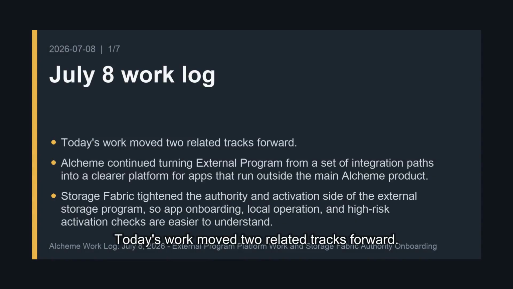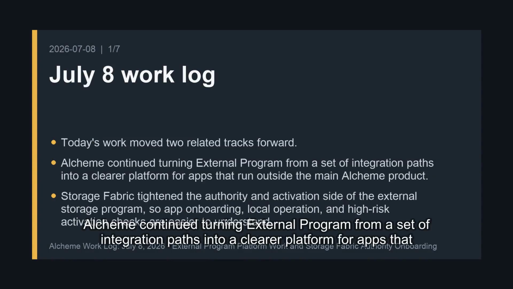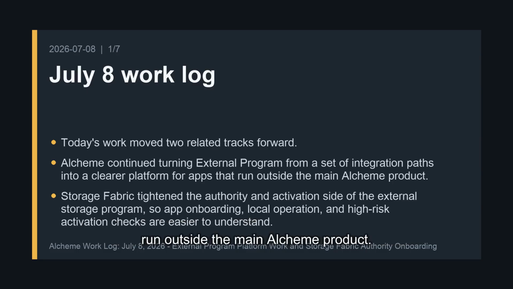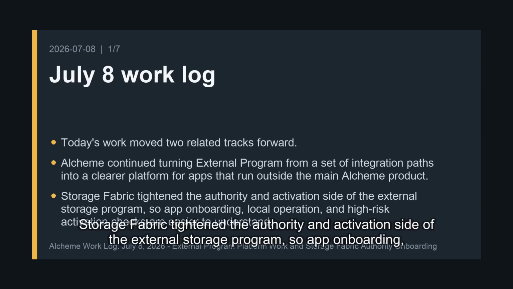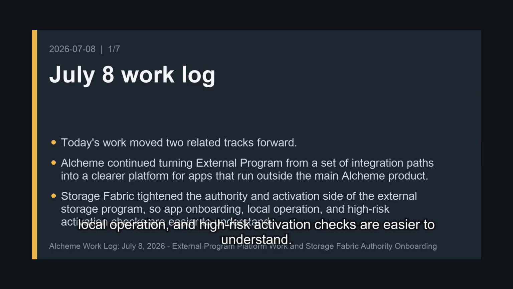Today's work moved two related tracks forward. Alcheme continued turning external program from a set of integration paths into a clearer platform for apps that run outside the main Alcheme product. Storage Fabric tightened the authority and activation side of the external storage program, so app onboarding, local operation, and high-risk activation checks are easier to understand.